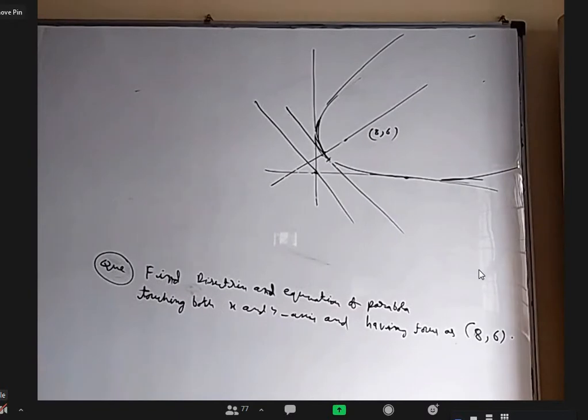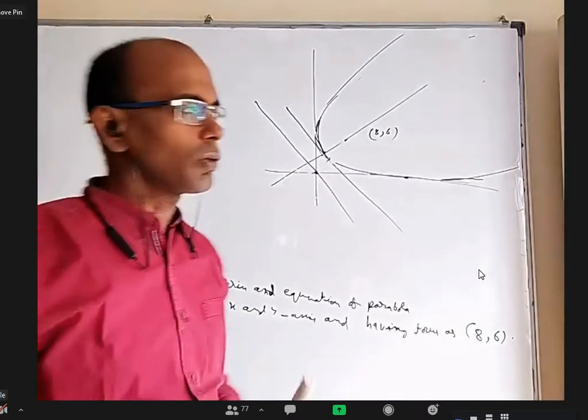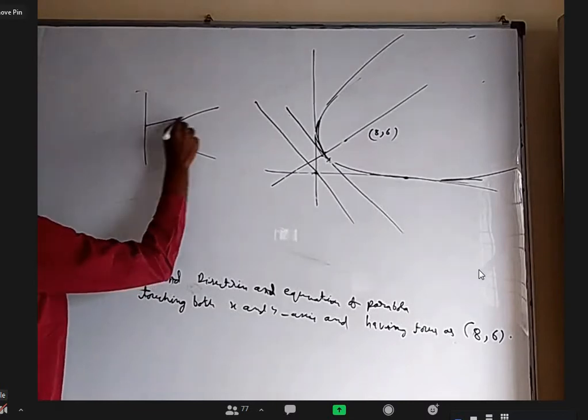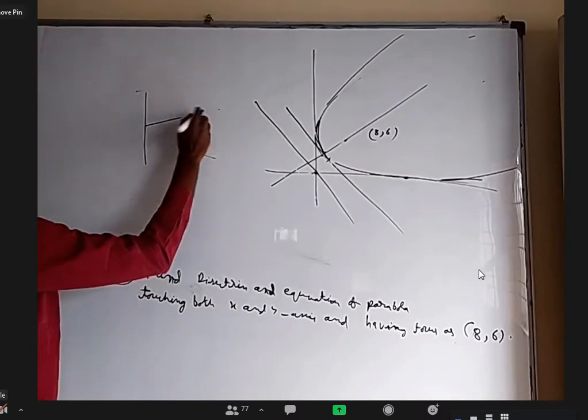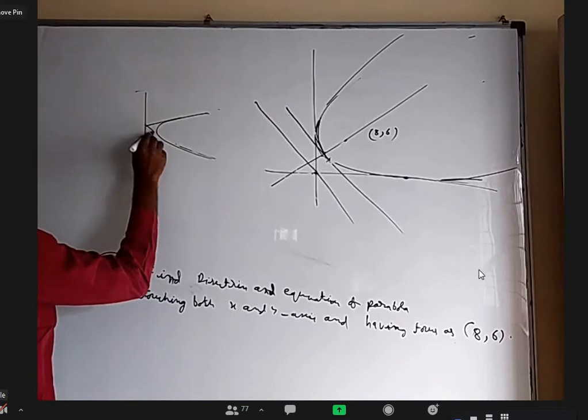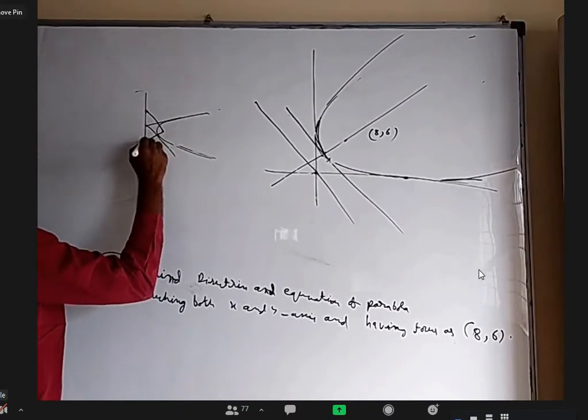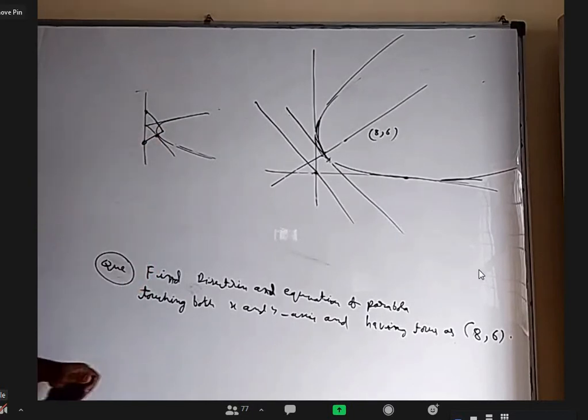Excellent. Very good. One of the properties I told: if you take a parabola, you take any point and draw tangents. Of course, I generally don't draw that properly. Image of focus with respect to any tangent will lie on directrix. You remember that?